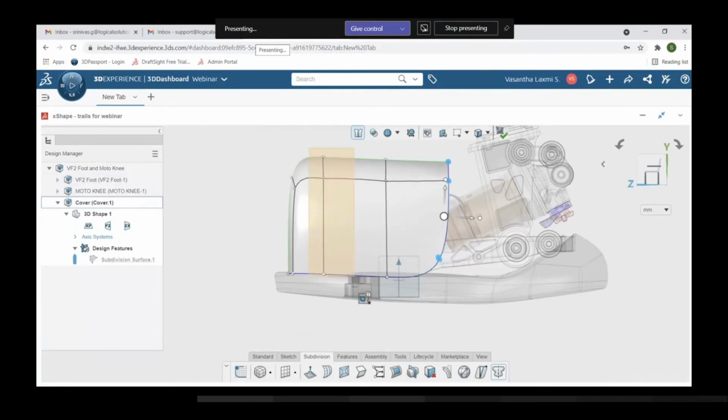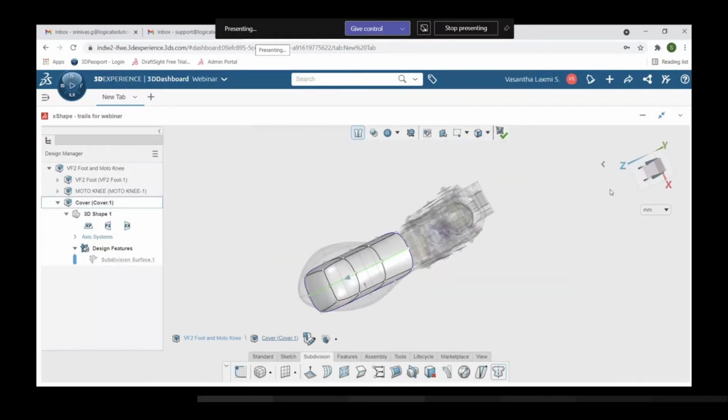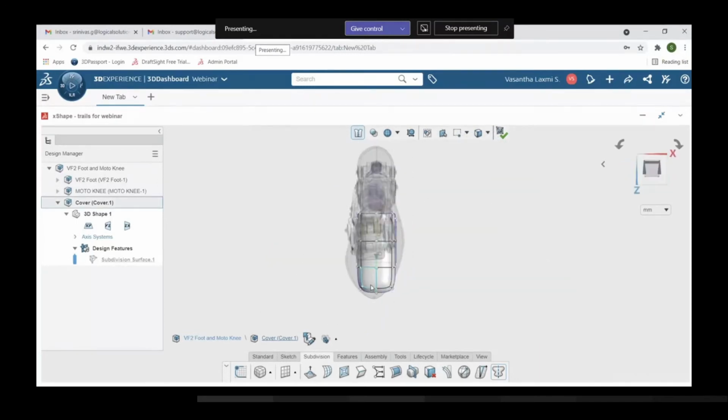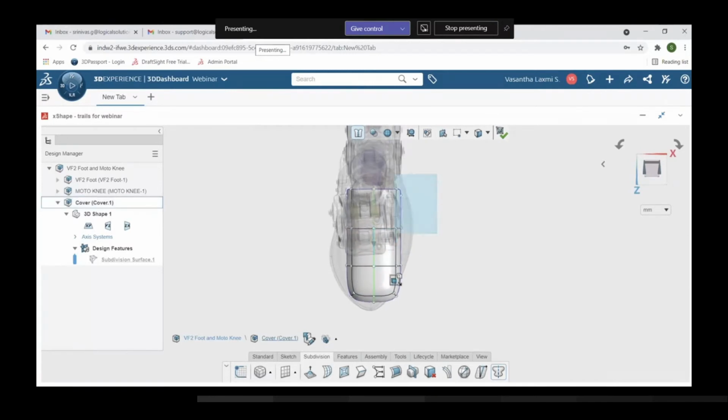Whichever shape you would like to make, you can do it by dragging and pulling with the robot arrows, and there is also a surface. With that surface you can also drag it. So I'm dragging it towards this direction. You can see the screen. Now since it is in symmetry, here you can see the changes.